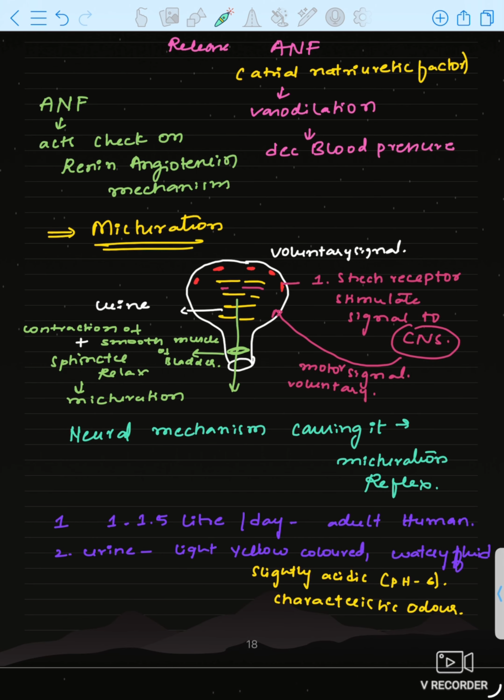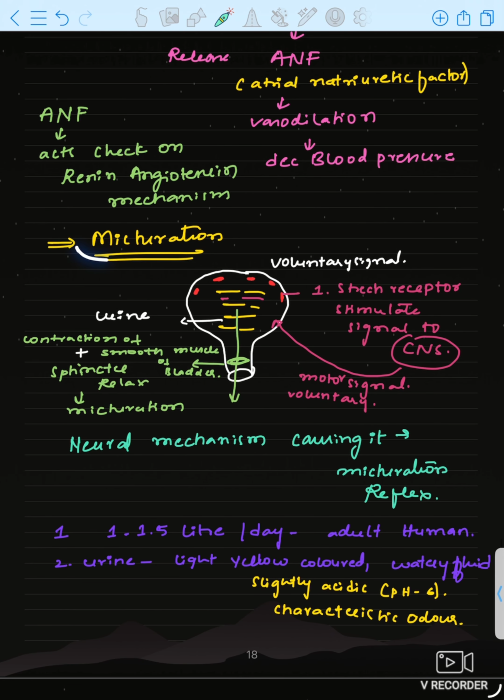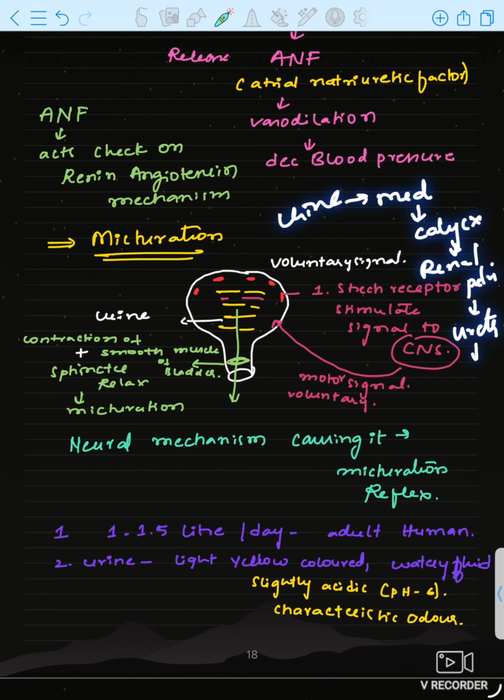Okay, now let us discuss micturition. This is the second last topic of excretion. So how does micturition occur? Urine passes through the medullary pyramid, then the calyces and the renal pelvis, then the ureter, then the urinary bladder. It is stored in the urinary bladder.